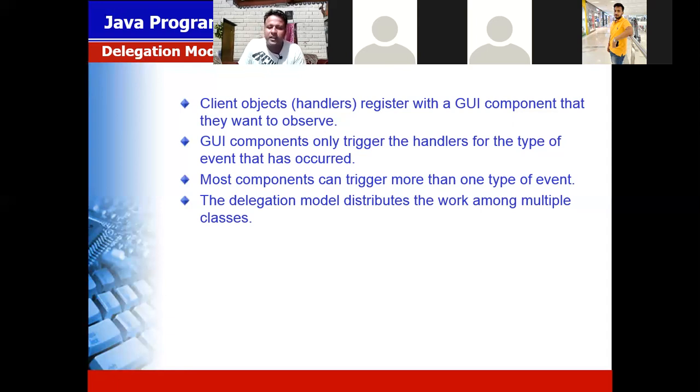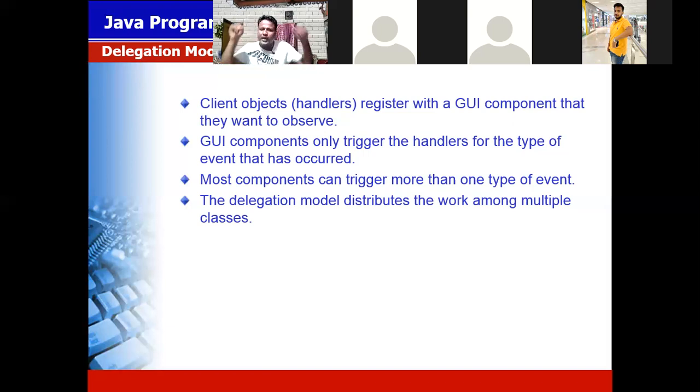So every switch is working for a specific purpose. Then how is it distributing the work? Every switch is connected with a specific wire, and it is connected to the particular appliance. So when you switch it on, then it is working.